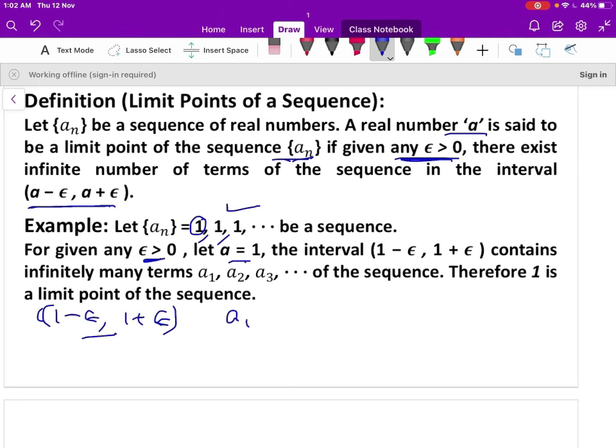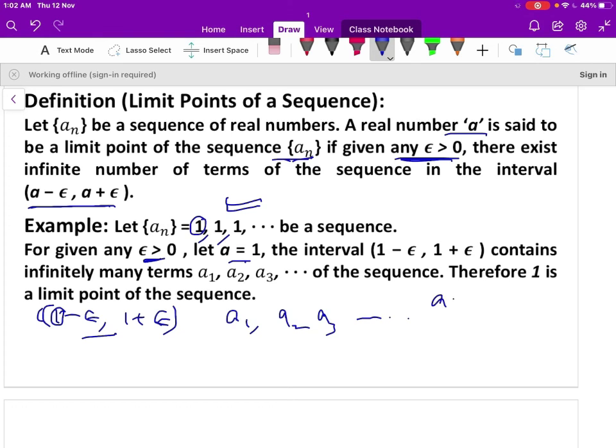The second term, again 1, is an element of this interval. a1, a2, a3 and so on, all the terms of the sequence lie inside the interval (1 minus epsilon, 1 plus epsilon). Therefore, 1 is a limit point of the constant sequence 1, 1, and so on.